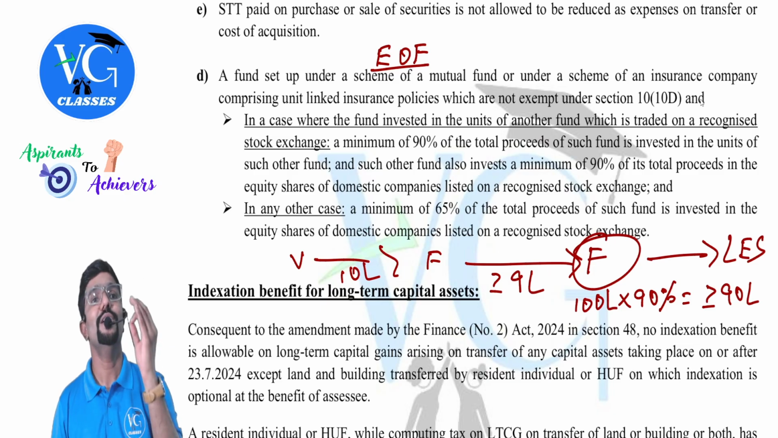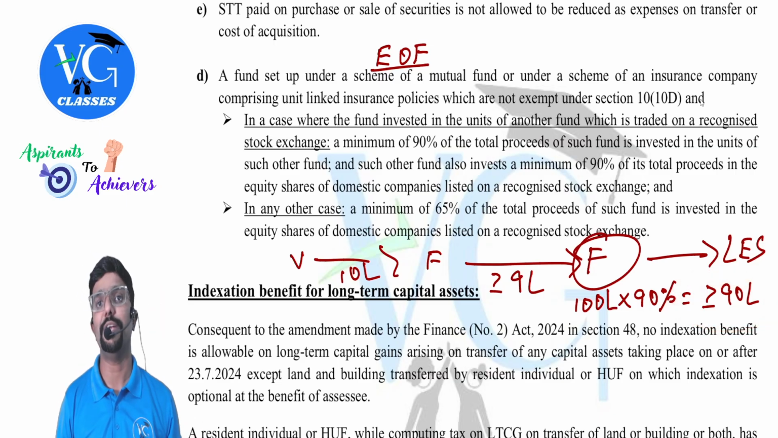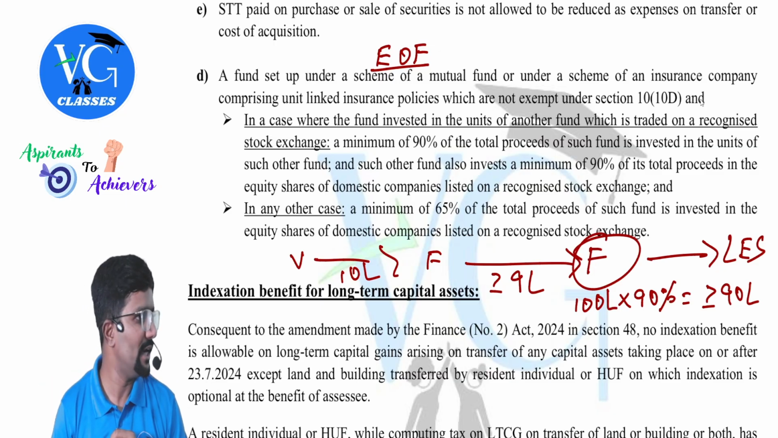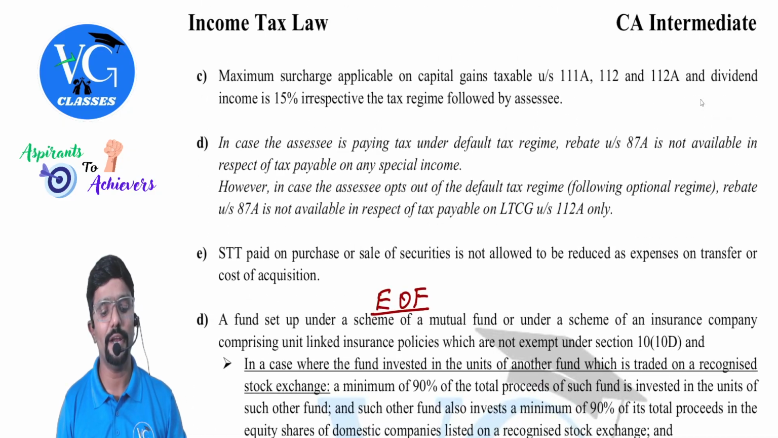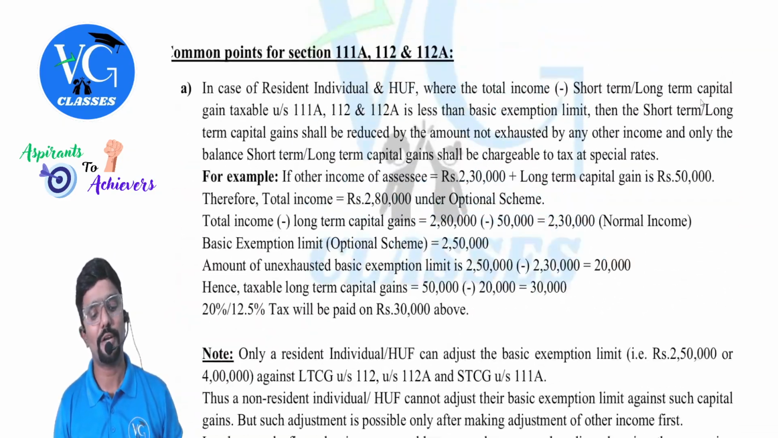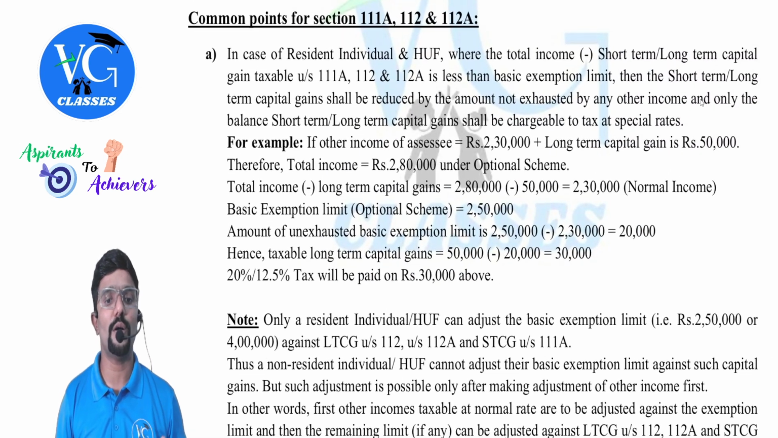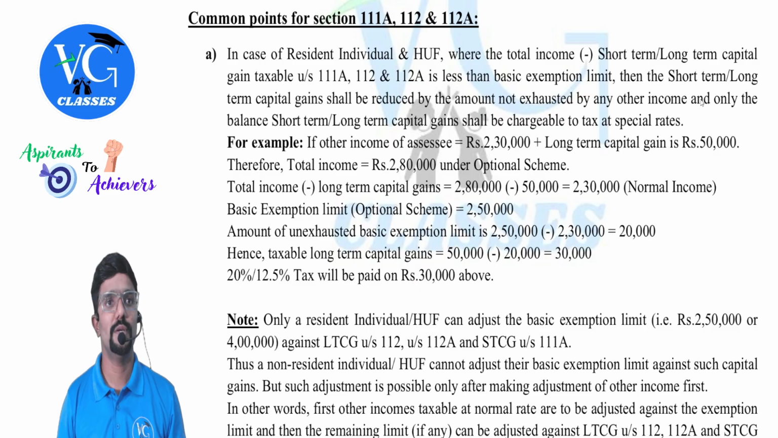If it is equal to or more than 90%, then it is called an equity oriented fund. Sir, what if it is less than 90%? It is not an equity oriented fund, guys. So this is what an equity oriented fund is. Let me come back to the first point. This is crucial, especially while solving problems. Please pay attention.